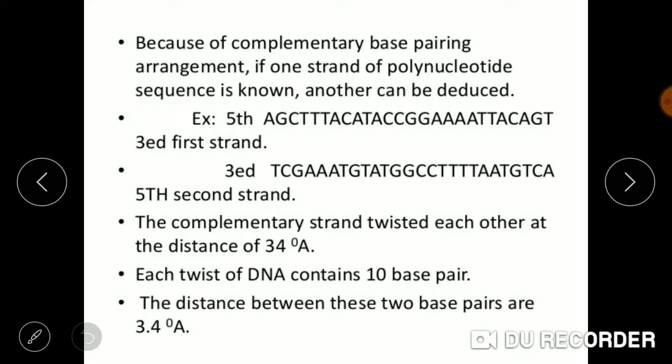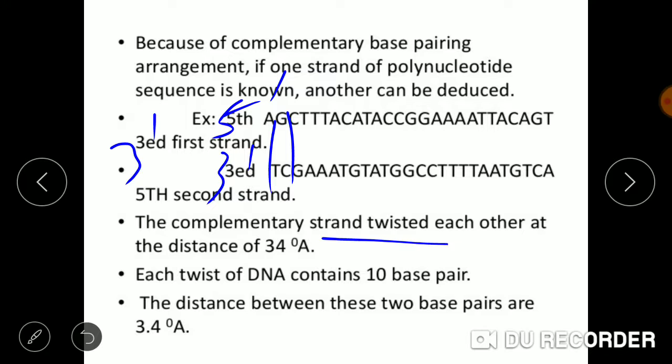Because of the complementary base pairing arrangement, if one strand of the polynucleotide sequence is known, the other can be deduced. If one strand is reading from 5' to 3' direction, the other will be from 3' to 5'. And we already know that the pairing of adenine is always with thymine, and guanine is with cytosine. So we can easily deduce the nitrogenous bases present in the other polynucleotide strand present in the DNA.